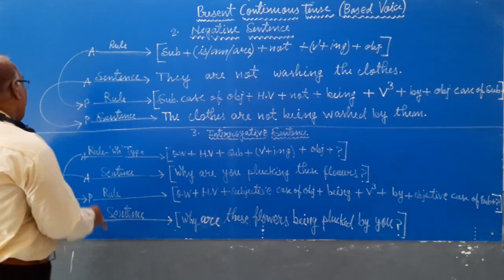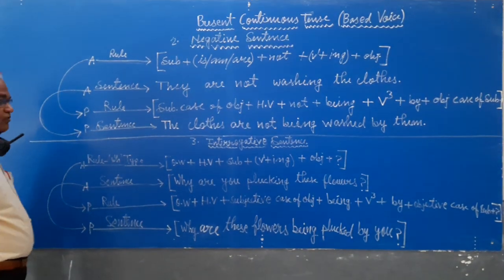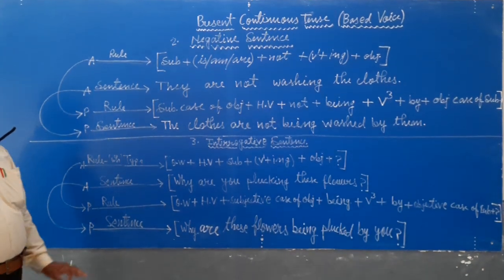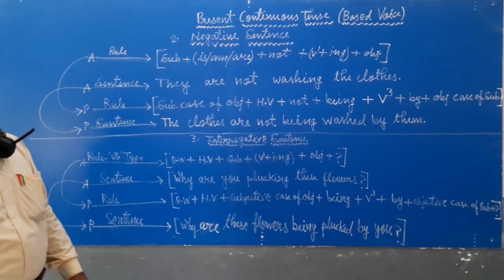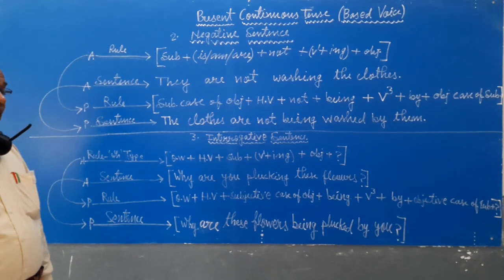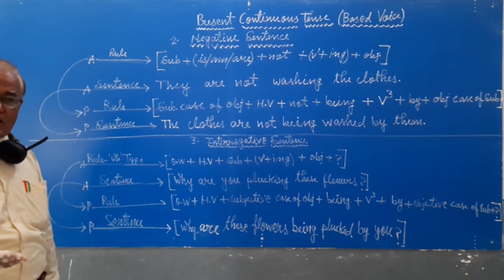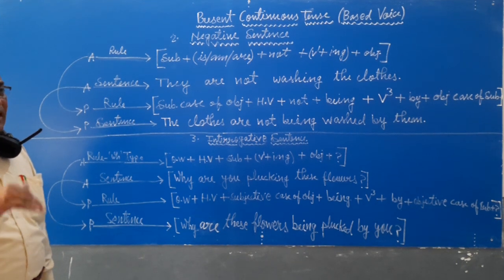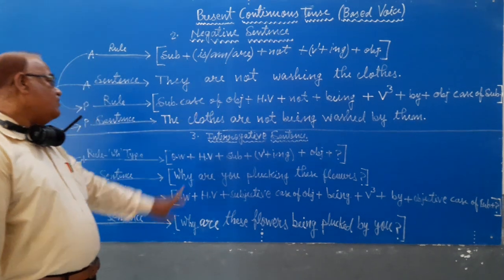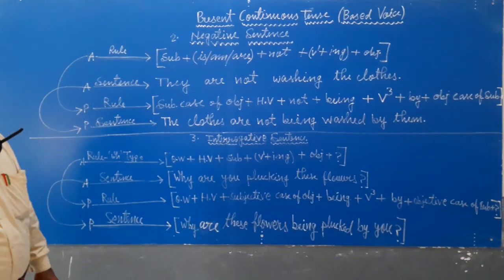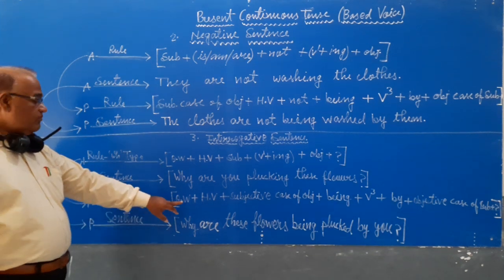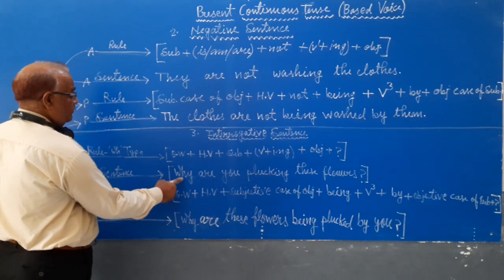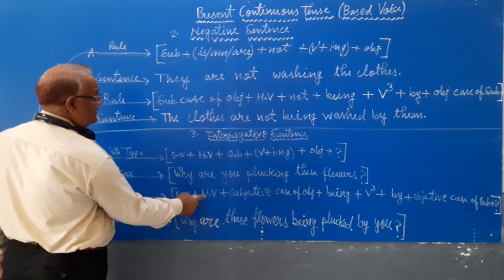After this, when I will change active into passive voice, we need to study the rules for converting an active voice sentence into a passive voice sentence under present continuous tense and also under interrogative sentence. Look clearly at the rules. First of all, I will write the question word why, plus helping verb.